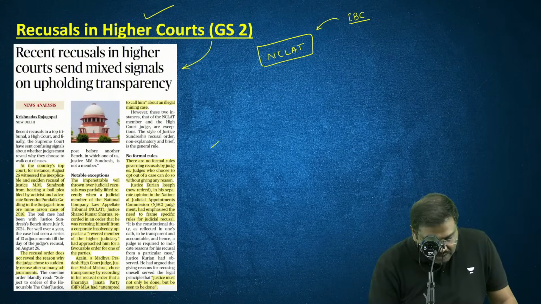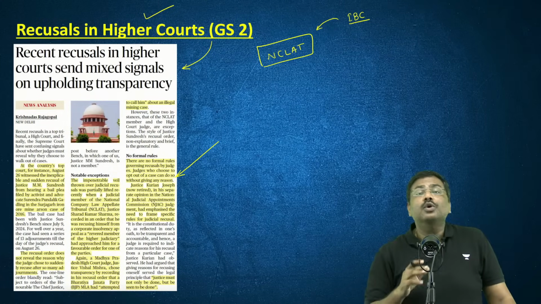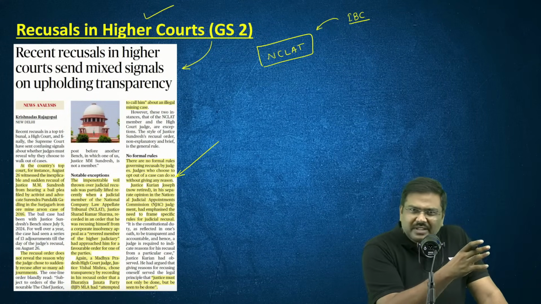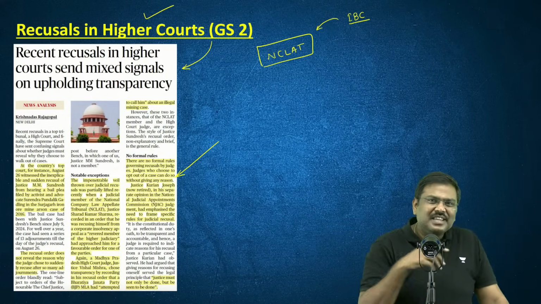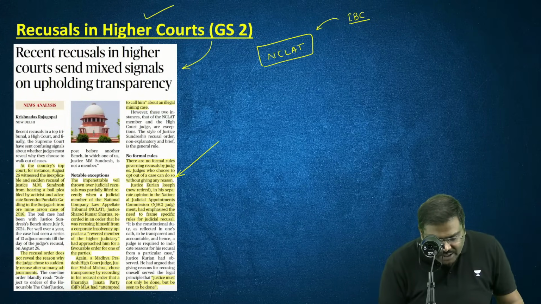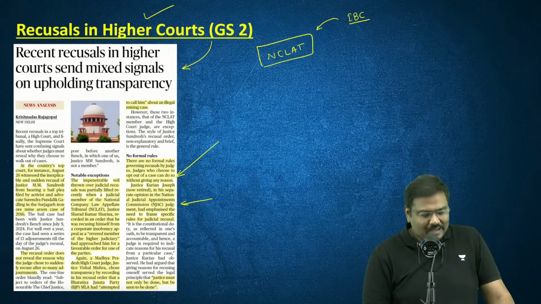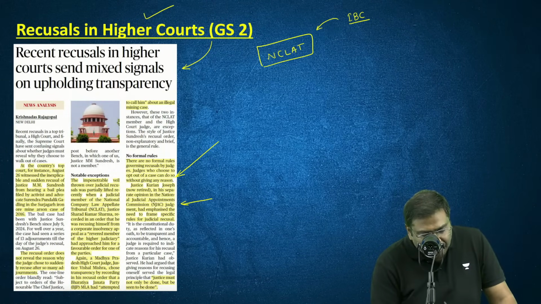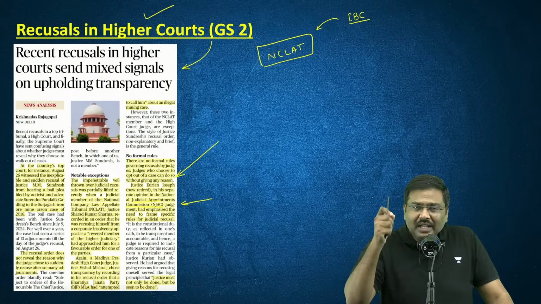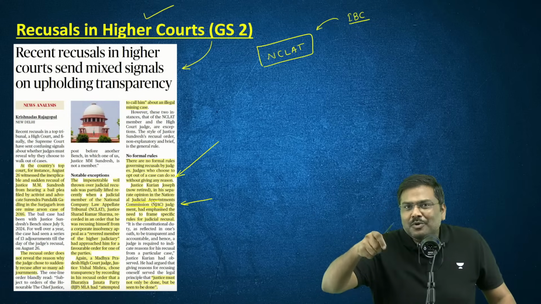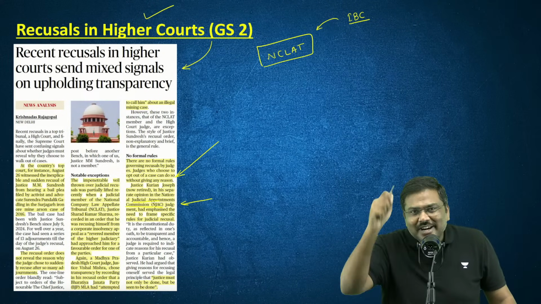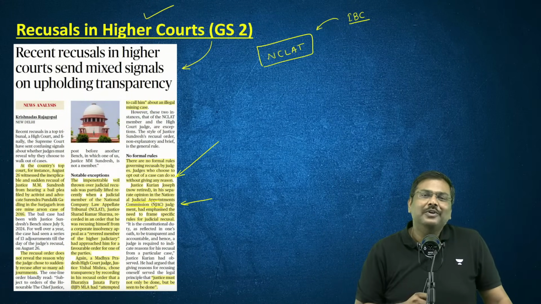In fact, there is one judgment which has been quoted here. Whenever you talk about transparency in the judiciary, this particular judgment will very often be cited. The National Judicial Appointments Commission, NJAC, which was proposed by the Government of India and struck down by the Supreme Court of India.